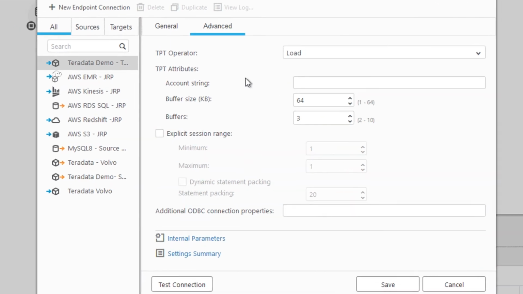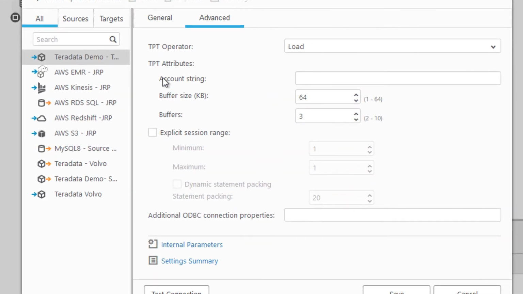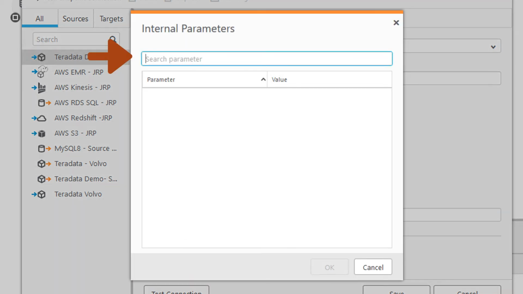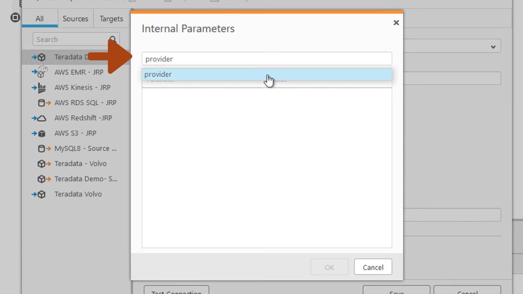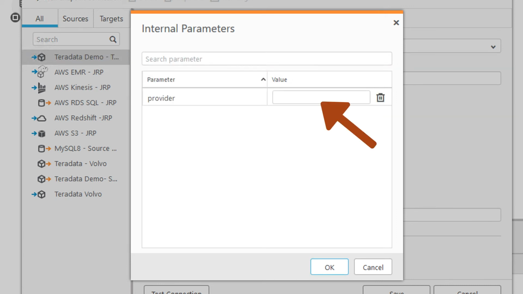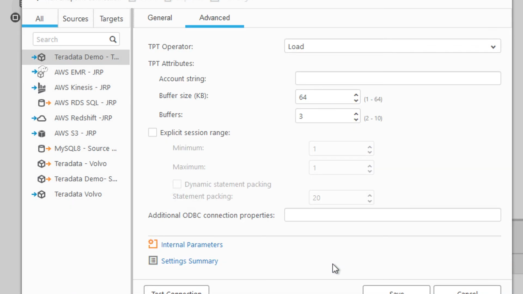Go to Advanced. You can see TPT operators and TPT attributes here. Internal parameters. Providers is a keyword for target. Put the value of the ODBC driver. Go back to General.